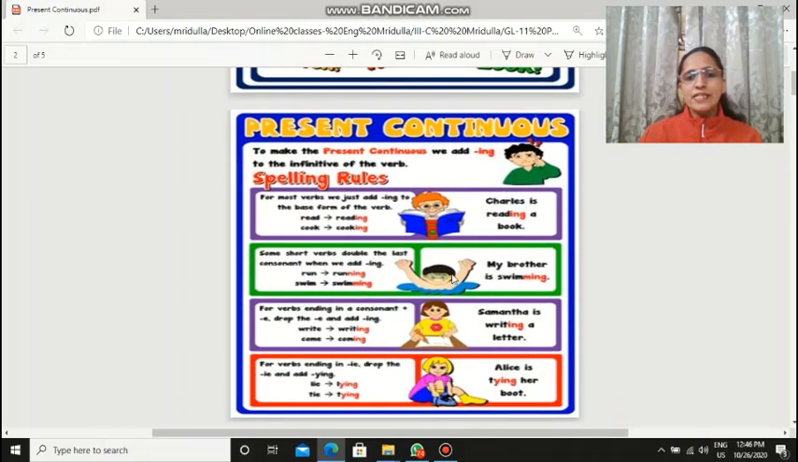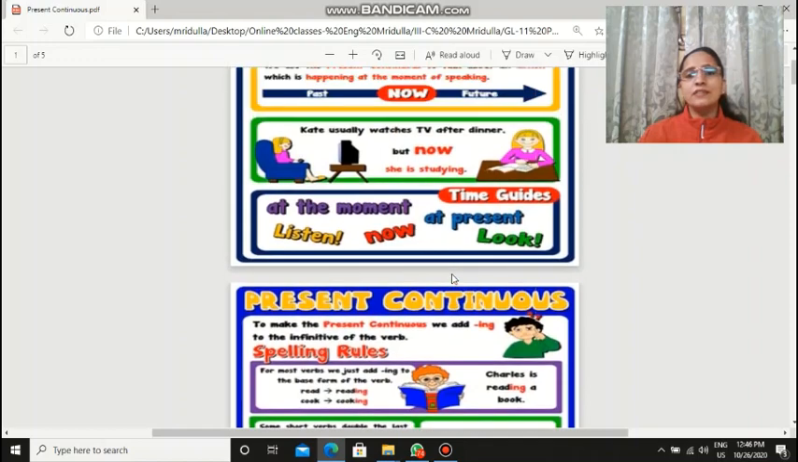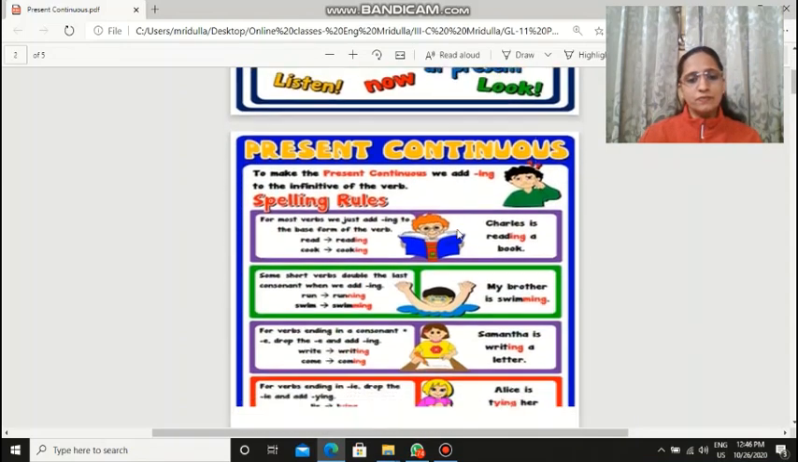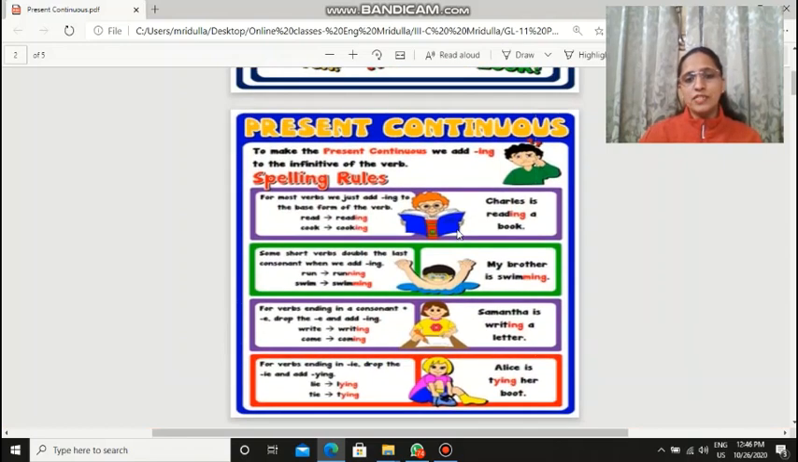Now, we'll look at some spelling rules for using the ing form. Okay? How do you recognize the continuous tense? We use ing form in present continuous, right? Any continuous tense we use ing form. So we'll look at some rules here, spelling rules that we use to use the ing form, okay, in the verbs. To make the present tense a present continuous, we add ing to the infinitive of the verb. All right, we use the ing form to the verb.